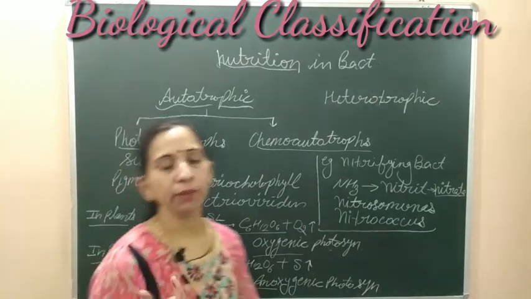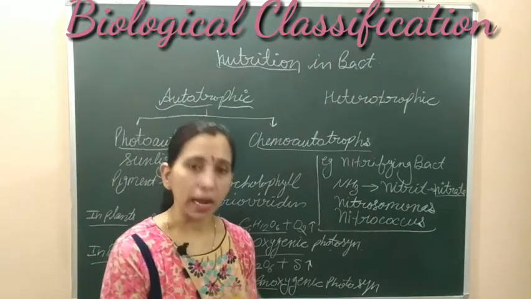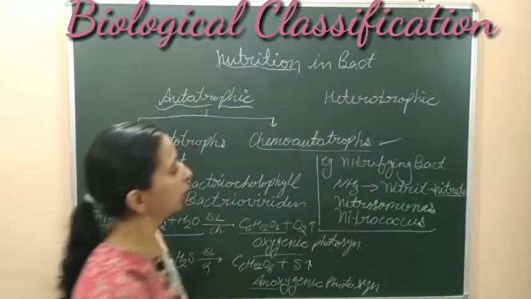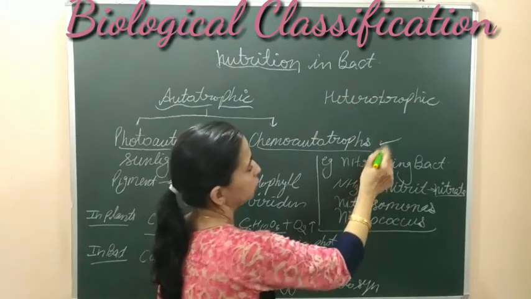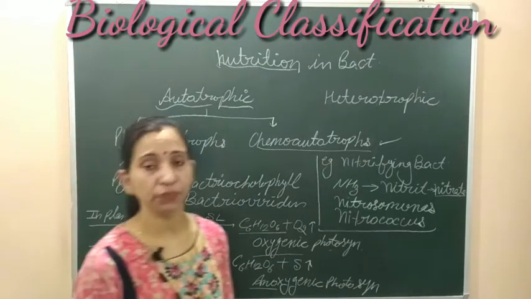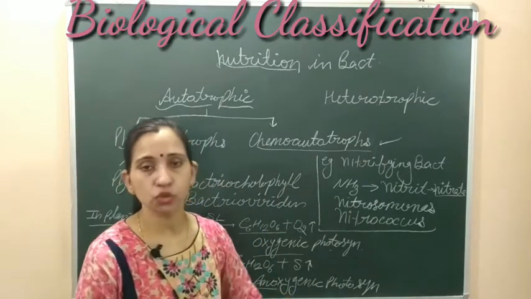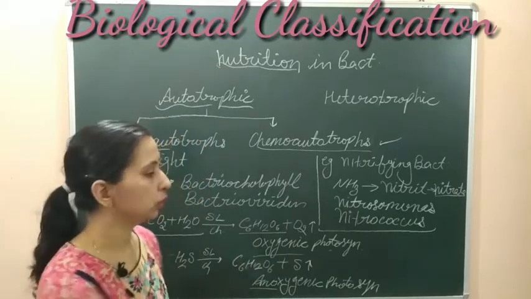Besides these nitrifying bacteria, we can include the iron bacteria here also, which use iron as an energy source to provide the food for the photosynthesis. So these are some bacteria which use chemical substances to provide energy during photosynthesis.